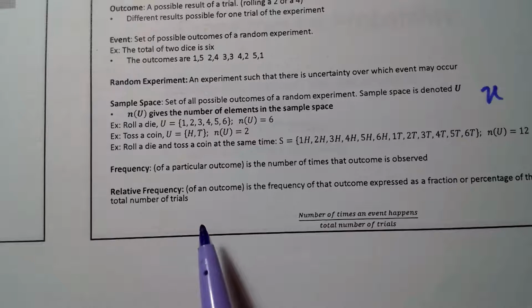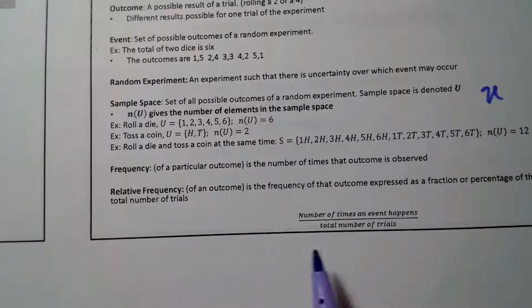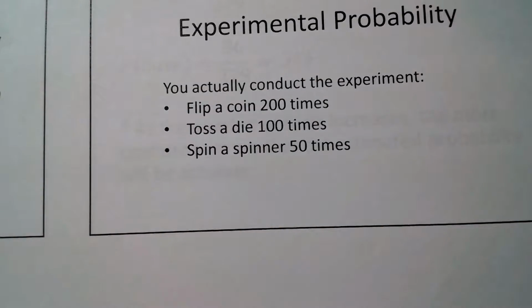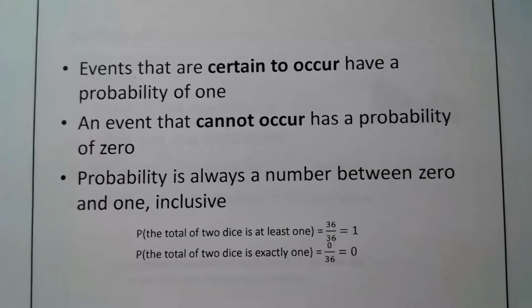And the relative frequency of an outcome is just the frequency of that outcome expressed as a fraction or percentage of the total number of trials. So the little formula here at the bottom is the number of times the event happens over the total number of trials. Okay, so make sure you know those. They're really important to know, and that's going to help you with probability.